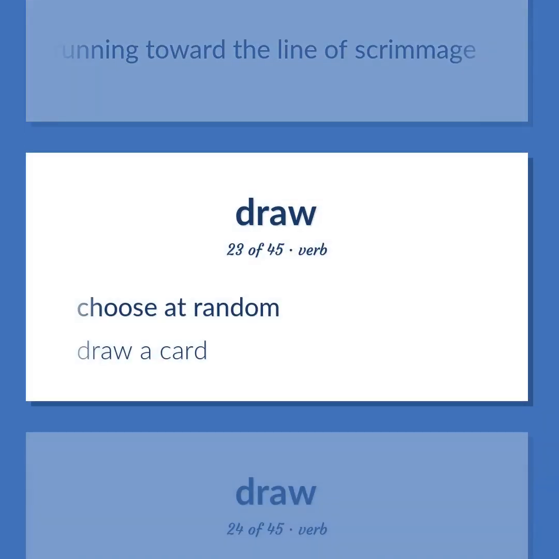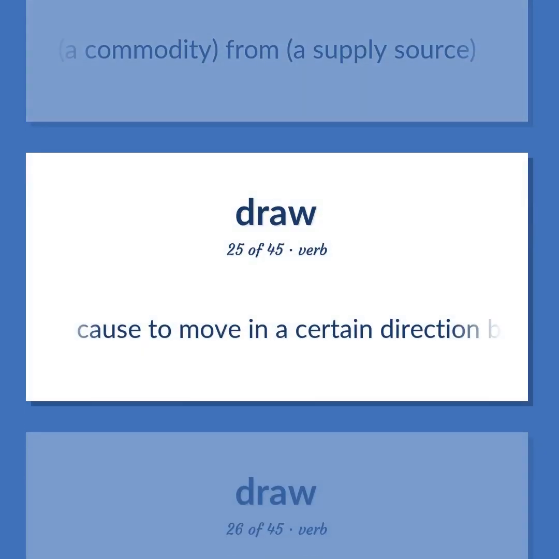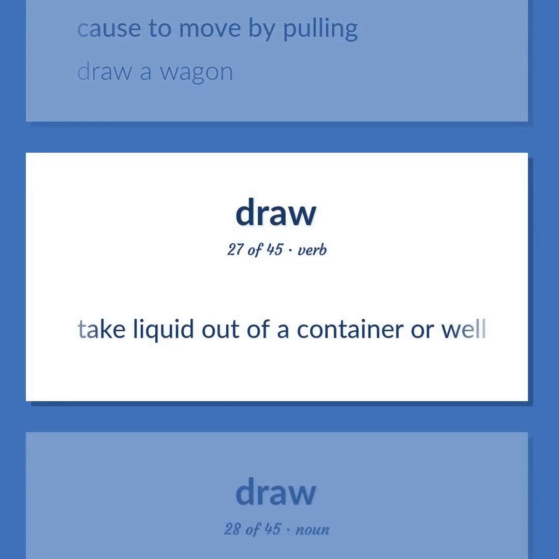Choose at random. Draw a card. Remove a commodity from a supply source. Cause to move in a certain direction by exerting a force upon, either physically or in an abstract sense. Cause to move by pulling. Draw a wagon. Take liquid out of a container or well.